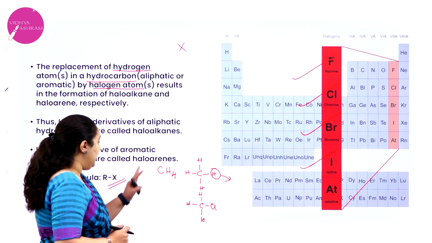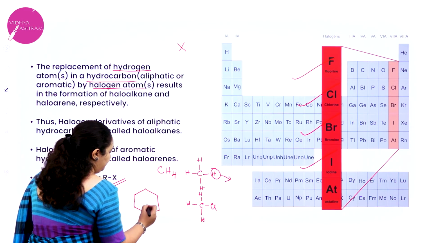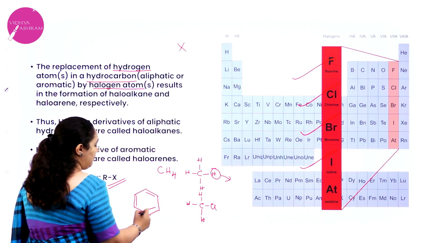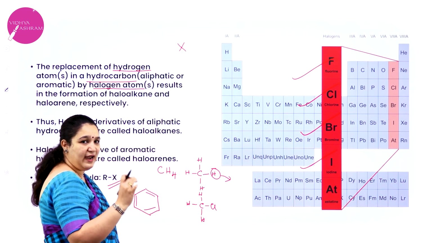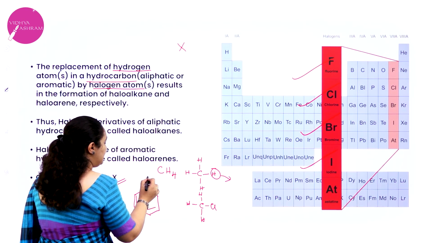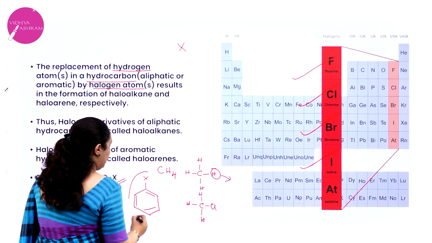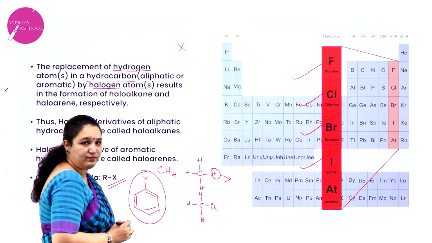Okay, if I take a benzene ring, for example, this is benzene ring. We know every carbon atom in the benzene ring has a hydrogen atom attached to it. Now, any one of the hydrogen atoms, if I replace it with the halogen, any halogen, then this becomes a haloarene.